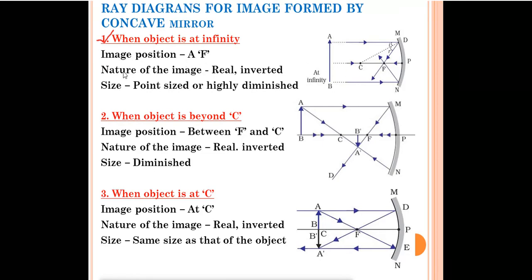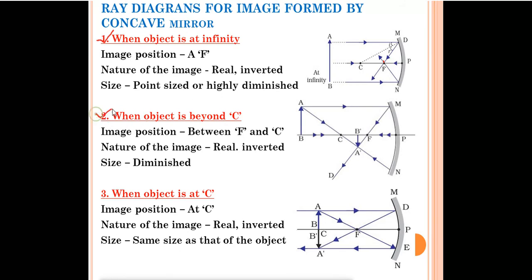Now, what will be the nature of the image? Since the 2 rays of light are actually meeting, the nature of the image will be real and inverted. They are not appearing to meet, they are actually meeting. As you can see, the size of the image is very small, point size. So the size of the image is point size, or a highly diminished image. Like this you can draw this one.